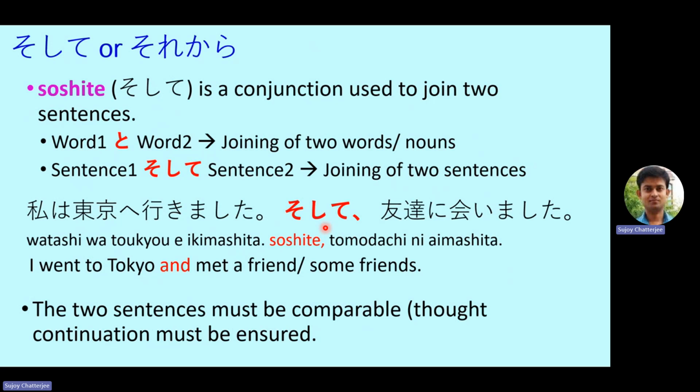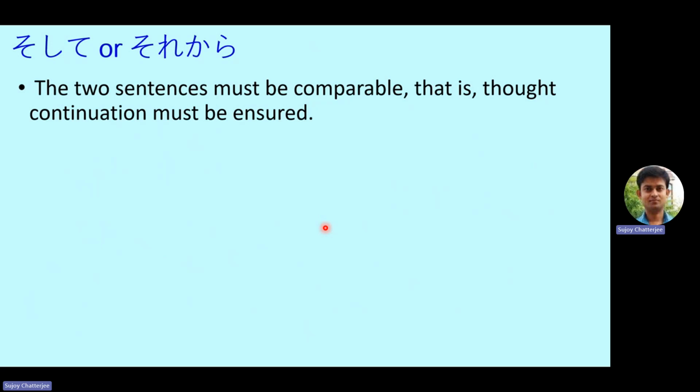There is no comparison between the two, so we can't use soshite in that case. The first sentence is conveying some thought, then after soshite, the same thought should be continued. It cannot be a completely different thought altogether.